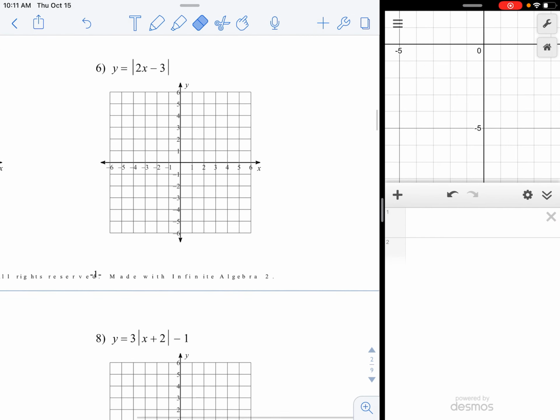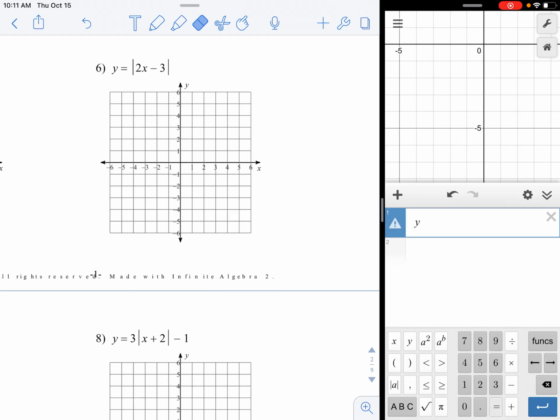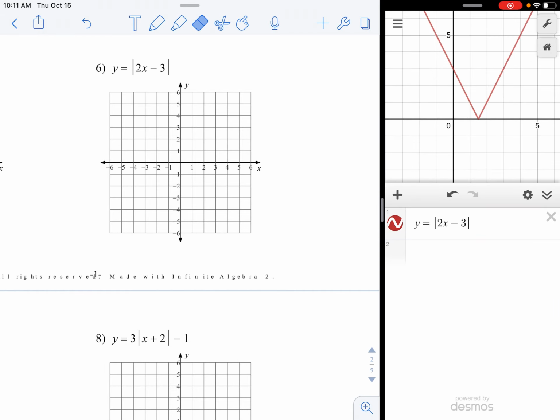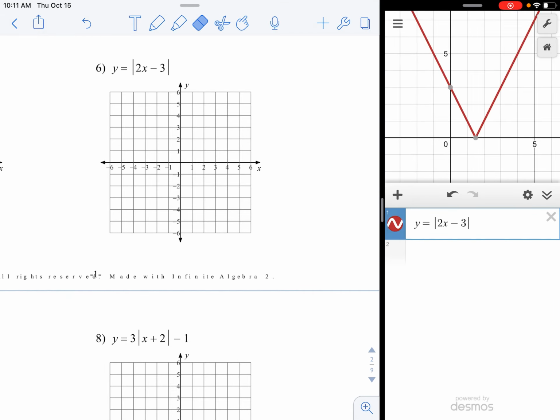Number 6, y equals absolute value of 2x minus 3. So now that V is a little bit skinnier. 1.5, 0 is, well, that's called the vertex if you care. The y-intercept is (0, 3). You can maybe see a little symmetry, that this point is symmetrical with the vertex. Again, if I pick my finger up, it goes away, but that's enough to tell me where to put a point there, just for accuracy's sake.